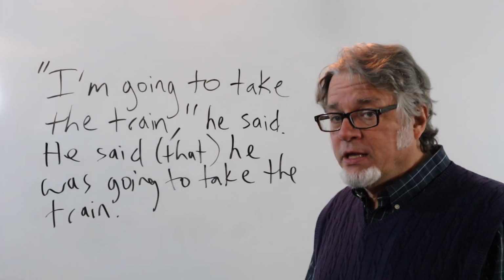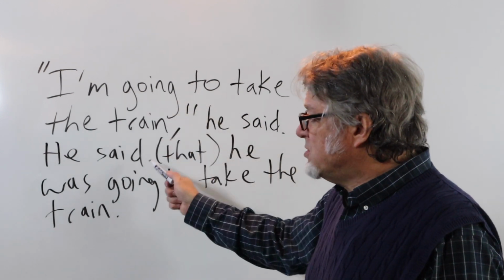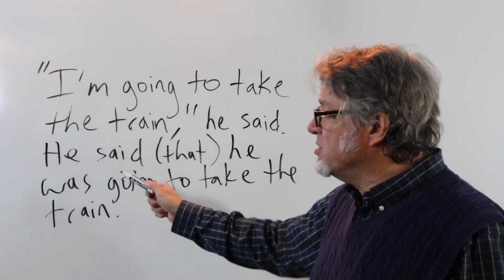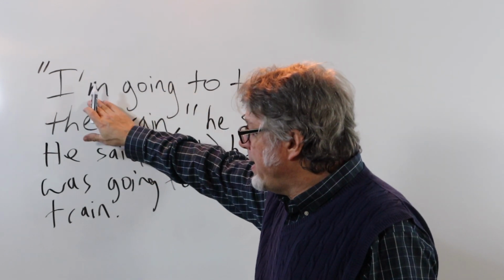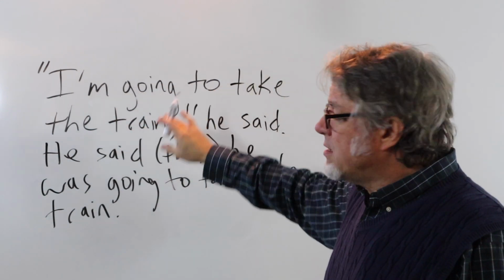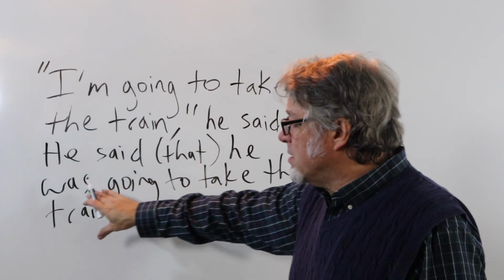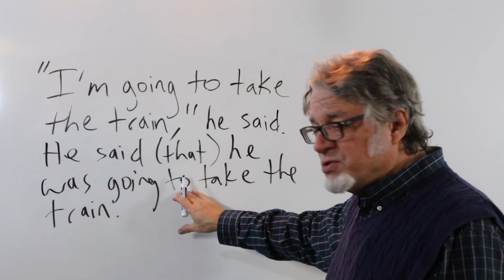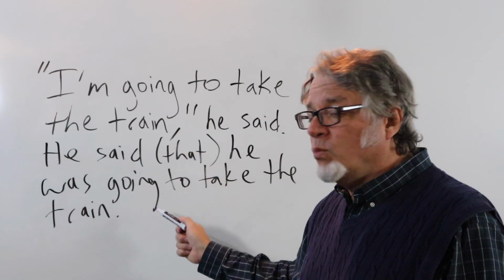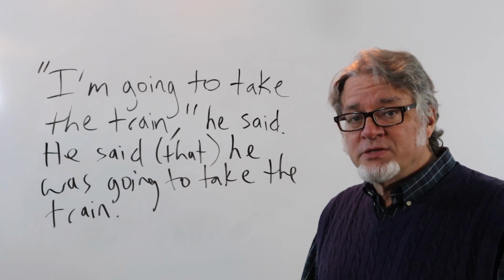When converting direct speech into indirect speech, am going to, in this case, becomes was going to. You're talking about what somebody planned to do.